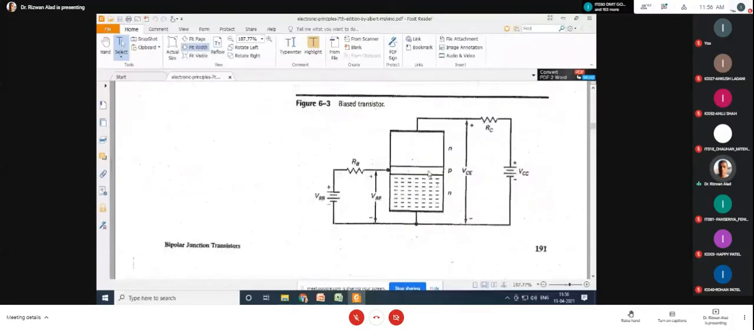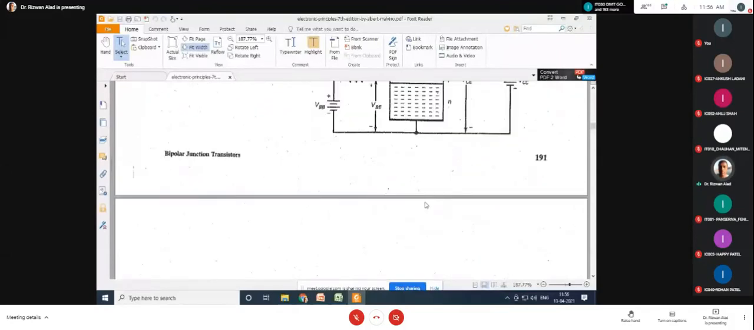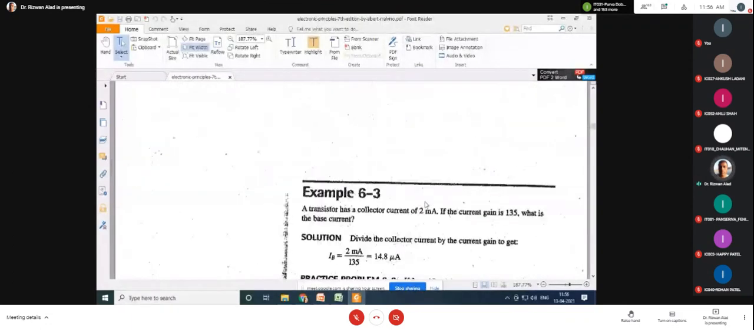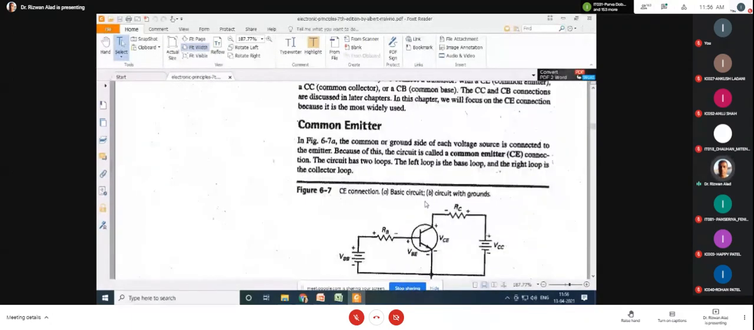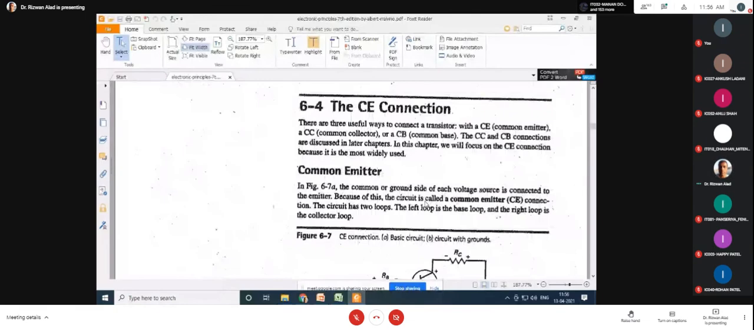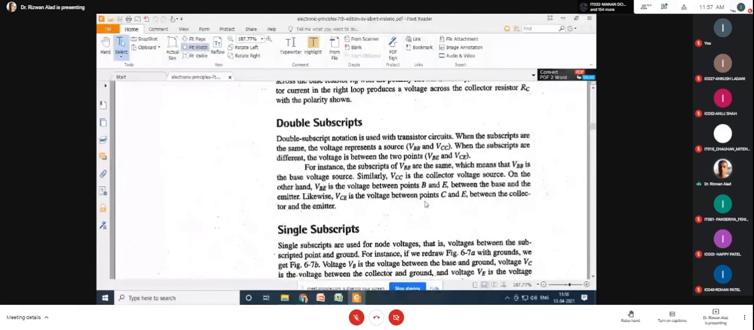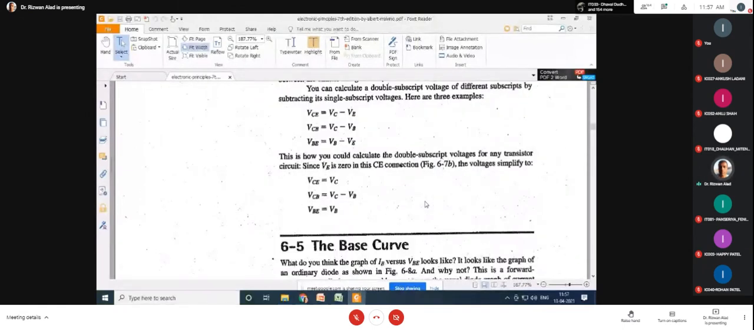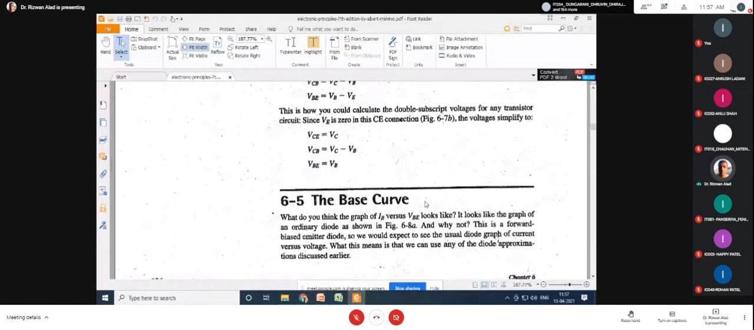Okay, 6.2 is the bias transistor. This concept was also discussed in your class. Based on that, how the transistor operates. Based on that, the equations of IB and IC we discussed in the common emitter. Everything we discussed. What is the meaning of double subscript? Discussed. Okay, 6.1, 6.2, 6.3, 6.4 are part of your syllabus.